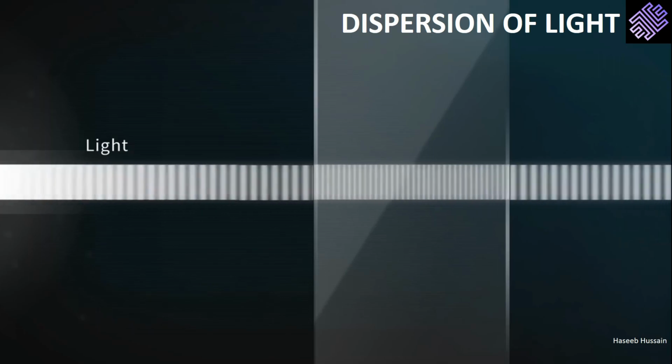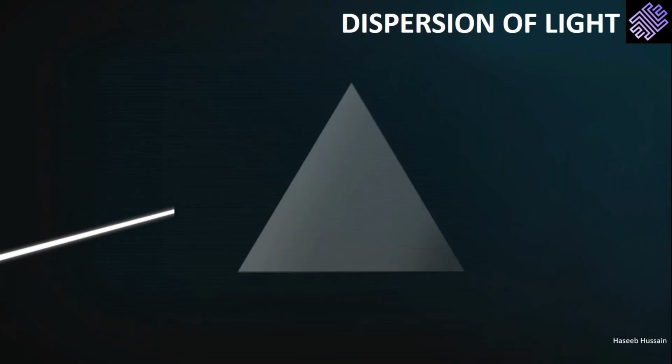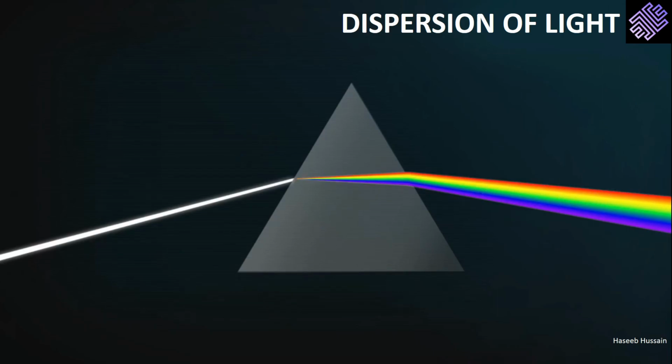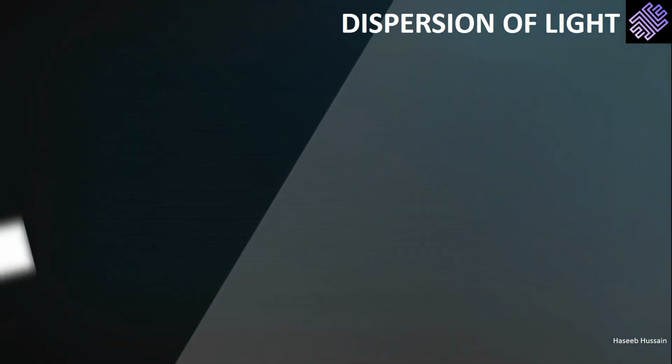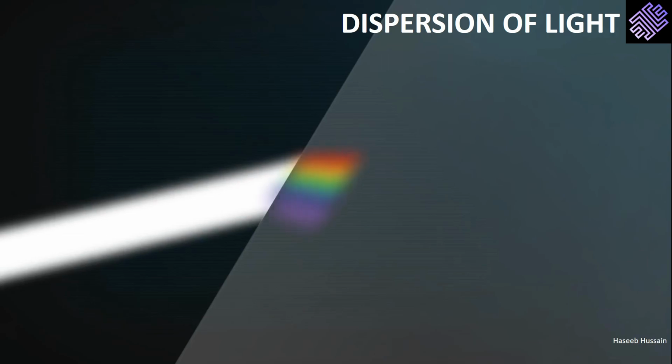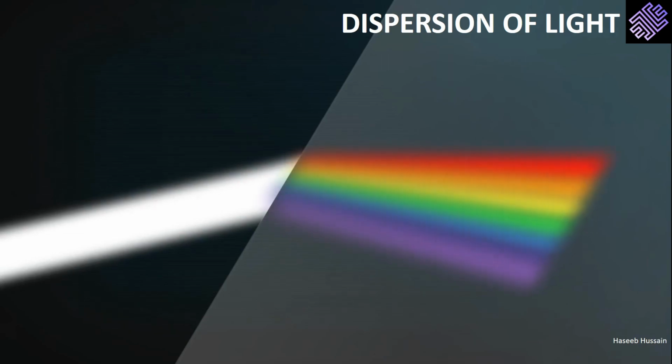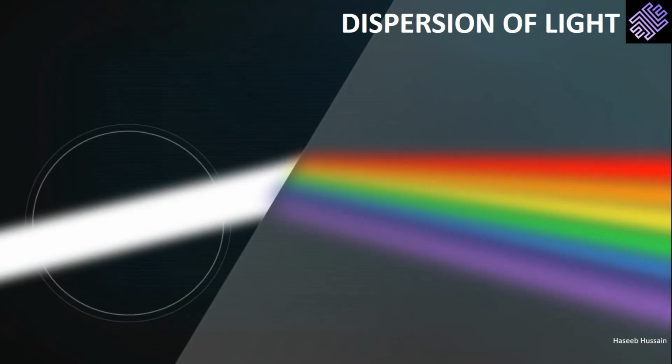That slowing down is what causes white light to split into a rainbow of colors when it hits the glass at an angle. It happens because glass slows some colors more than others, and because slowing down at an angle makes light bend. It is easy to understand the bending if we picture how the white light looks from above.